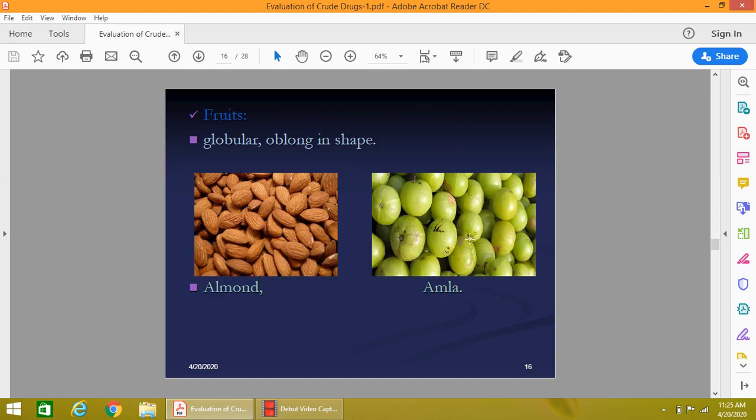Some fruits are in a very fresh form, and these are in a dry form, and the shape of this is the almond. You can see it is oblong or egg shape, ovoid in shape, and this is an amla, which is very round. We can say it is globular in shape, and its external marking is very glossy, the texture is very smooth and shiny, and centrally on the upper side a groove is present, and here the tip is very pointed, the base is broad, and some wrinkles are also present. So these are some external markings of the fruit drug.